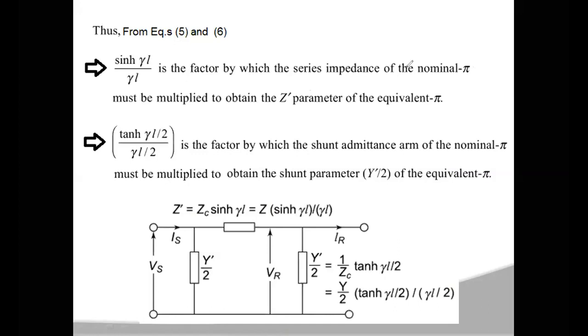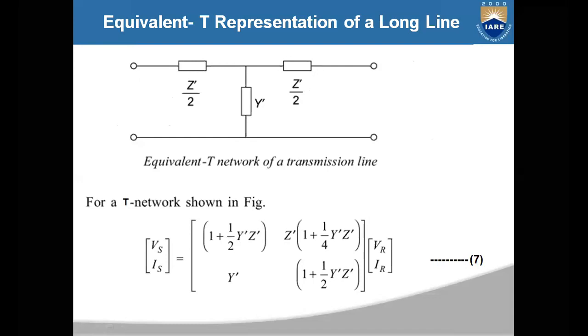For the nominal pi network, if you know it, then you can calculate the equivalent pi. So equivalent pi is for the long transmission line and nominal pi is for the medium transmission line. Now, again, you represent the long transmission line in terms of an equivalent T network. Previously we discussed the equivalent pi representation of the long line. Now let us see how you can represent the long line by using an equivalent T network.